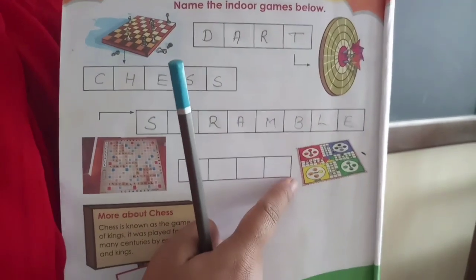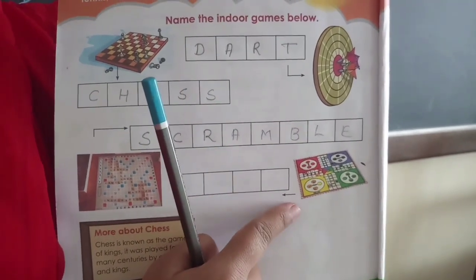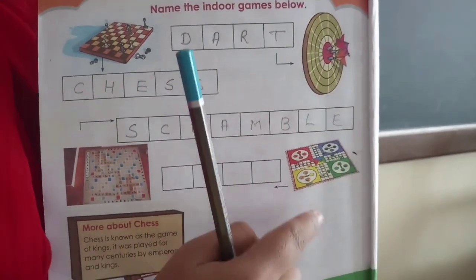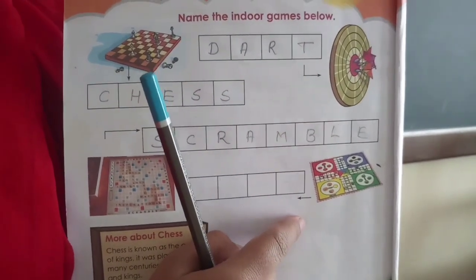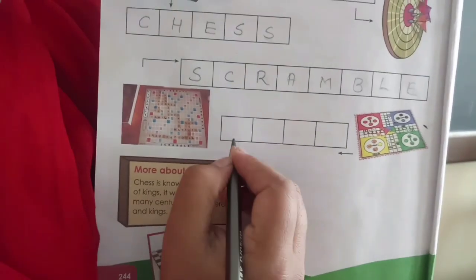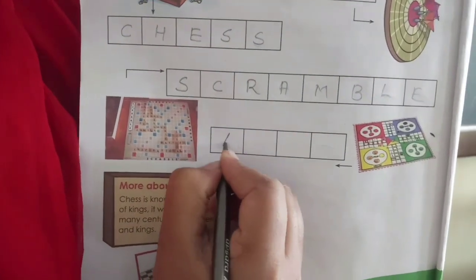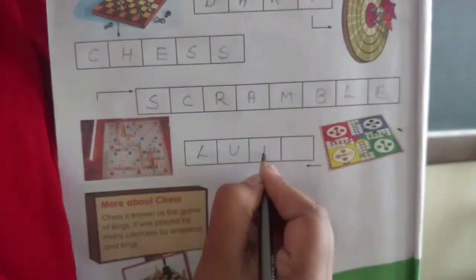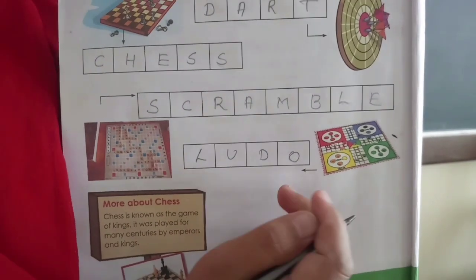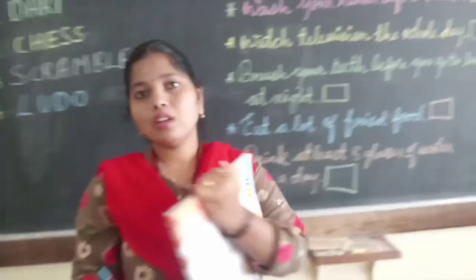Fourth you see, children, what is it? I have shown you that picture. Think, what is its name? Yes, it's the game called Ludo. So I will write it here as L-U-D-O. Ludo. These are the 4 games we have studied, children.